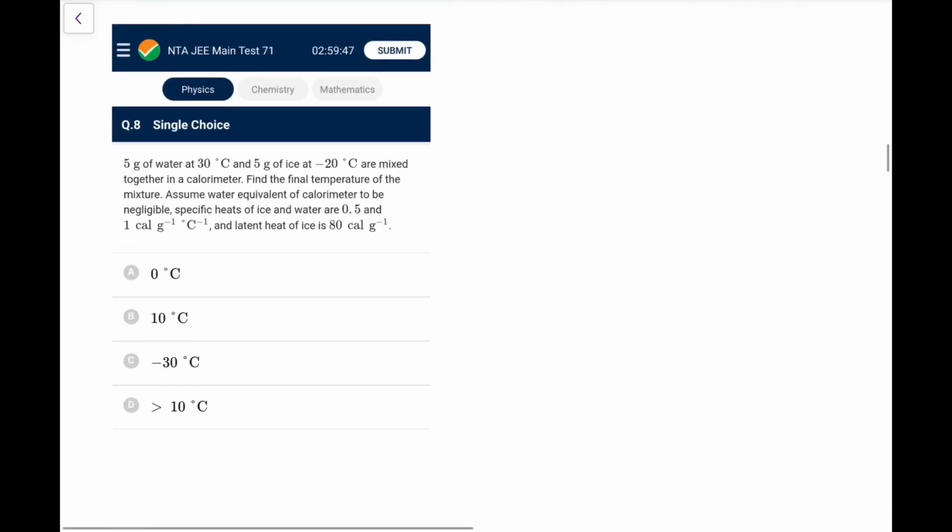Next. 5 gram of water at 30 and 5 gram of ice at minus 20 are mixed together in a calorimeter. Find the final temperature of the mixture. Okay, assuming water equivalent to be negligible, specific heats are given. So you have one at 30, one at minus 20. So this is 5 gram water at 30 degree. This is 5 gram ice at minus 20.